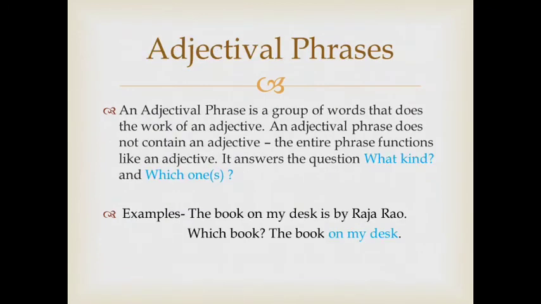For example, we can say: the book on my desk is by Raja Rao. So what answer do we get? Which book are we talking about? The book on my desk. Or what kind of book is it? It was written by Raja Rao. So this is the easiest example we have seen. I think you understood this topic very well.